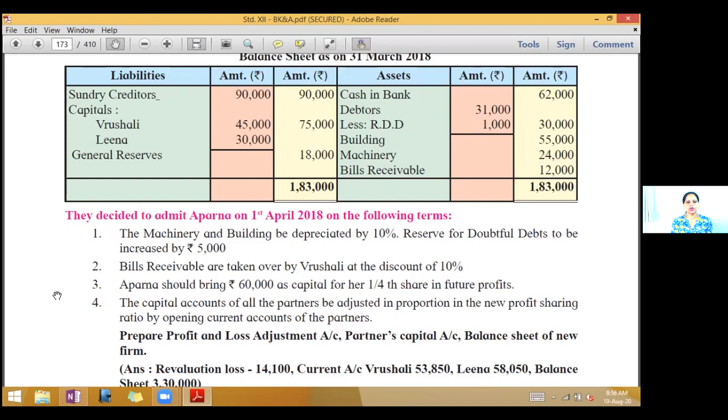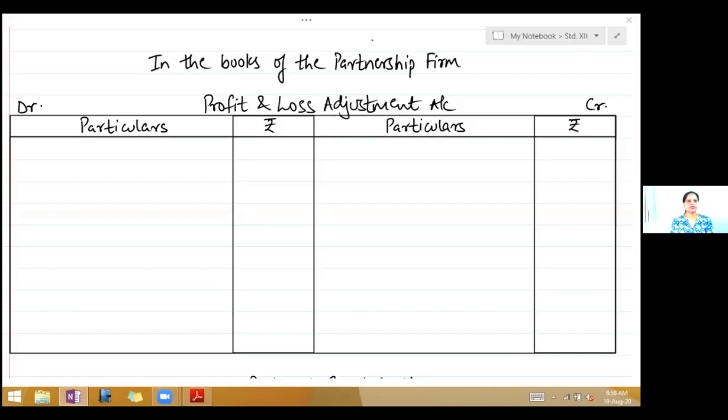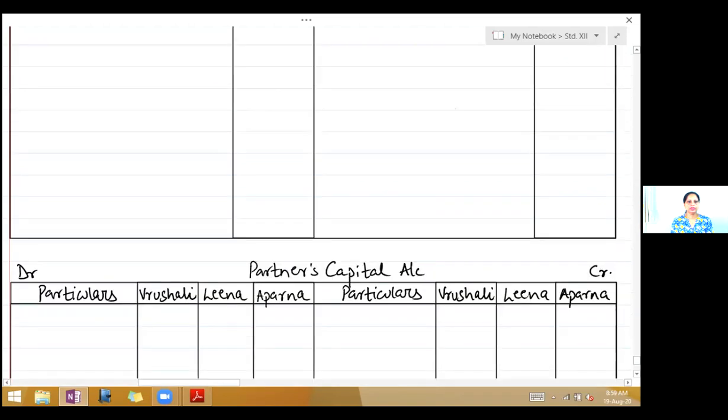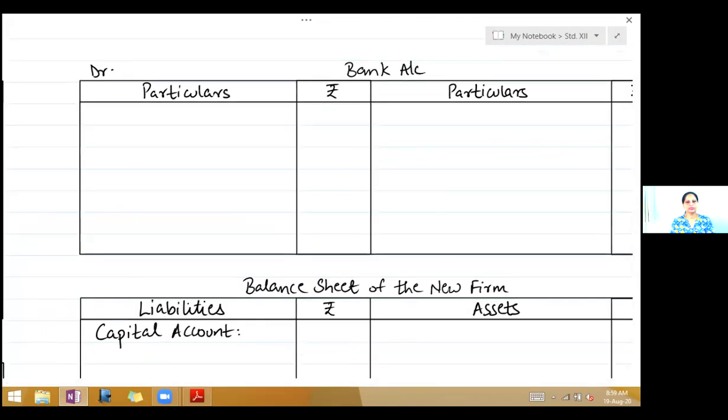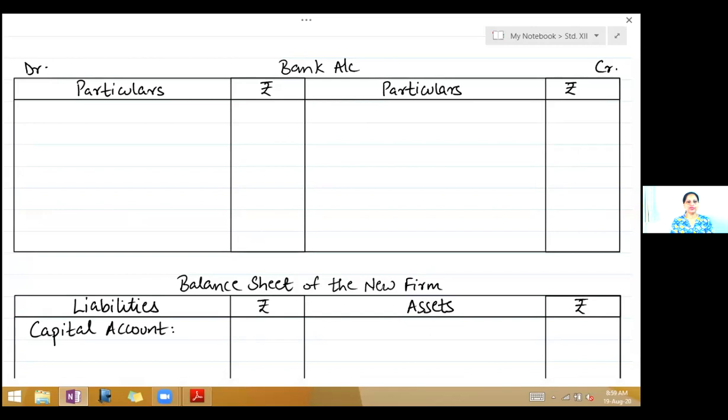See, we have done loan account, adjusting through loan account, cash account, bank account, and now it is current account. So it's prepare profit and loss adjustment account, partners capital account, and balance sheet of the new firm. Take your notebooks. Write down in the books of the partnership firm, draw profit and loss adjustment account, then draw partners capital account, 3 partners, Vrushali, Leena and Aparna. Then draw bank account and then balance sheet of the new firm.